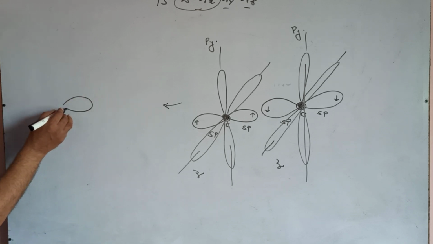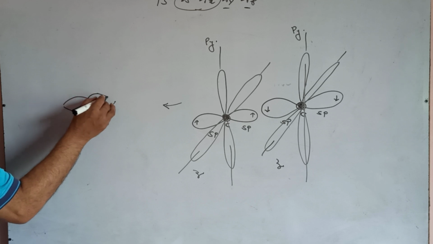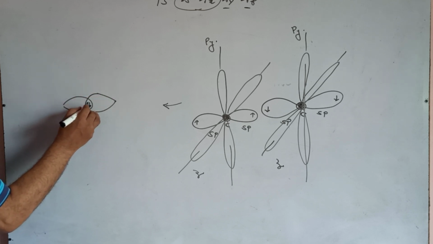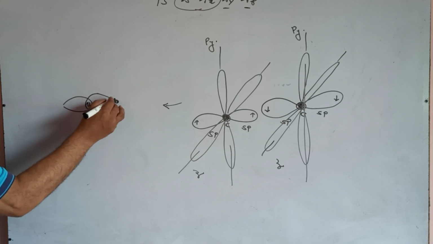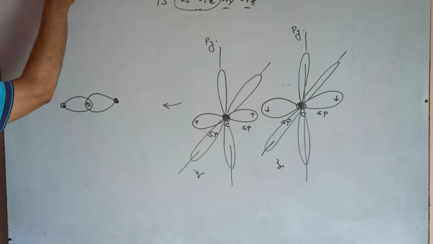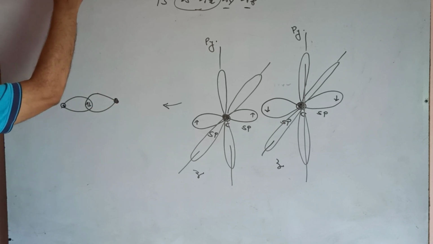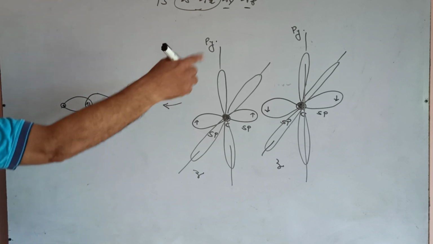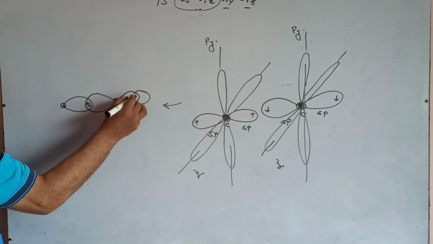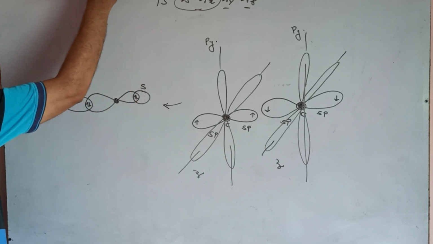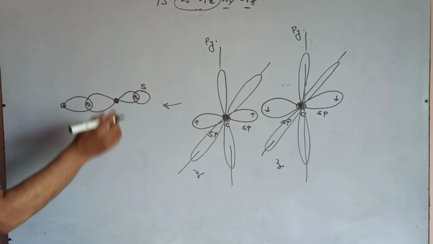This sp of the carbon gives a sigma bond, with one electron from here and one electron from here. It is a carbon, it is a carbon. A carbon-carbon sigma bond is formed. Then that sp combines with the s orbital of hydrogen and gives a C-H bond, sigma bond 2.